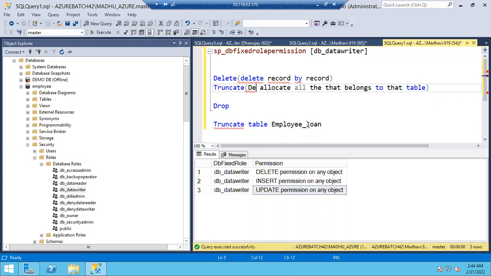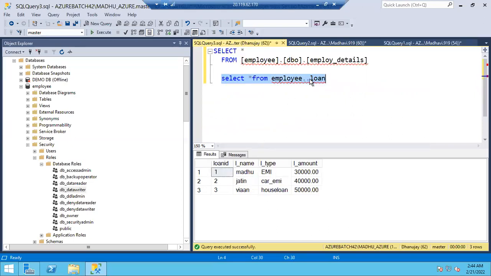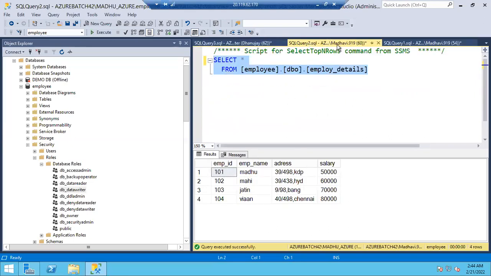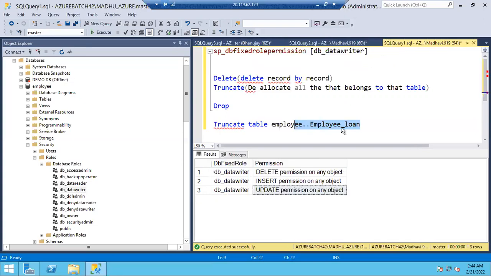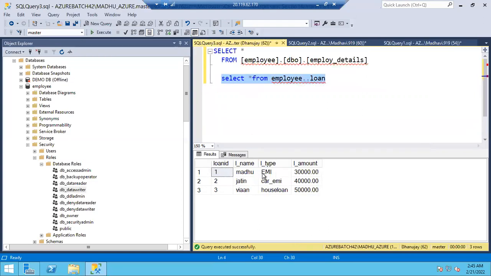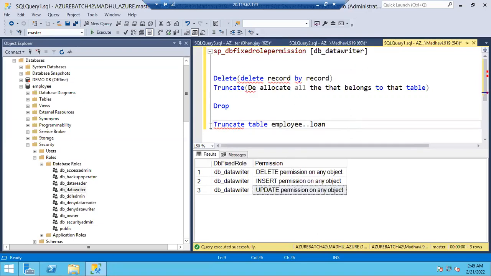Let's go with one example, guys. What is the table name? Let me go with this: employee dot loan, not underscore loan. This is the table name. If you see here, 3 records are there, right? Let me execute this query now.